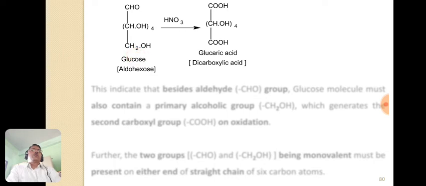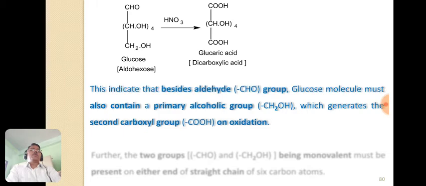So this test also indicates the presence of the aldehyde group and the primary alcoholic OH group. These are monovalent, so they may be present on either side, at the terminals, or we can say at the ends of this carbon chain. So this test indicates that, besides the aldehyde group, the glucose molecule must contain a primary alcoholic group, that is CH2OH, and that primary alcoholic OH group generates the second carboxyl group on oxidation using this strong oxidizing agent.